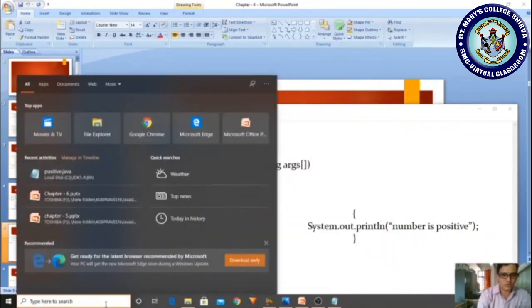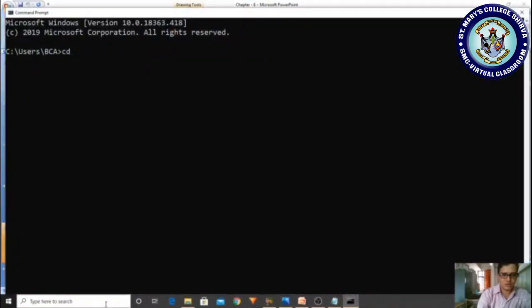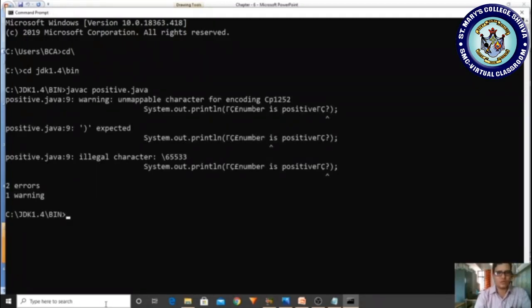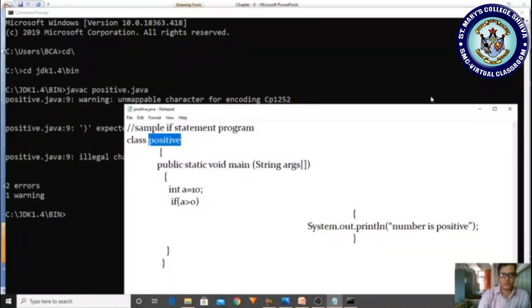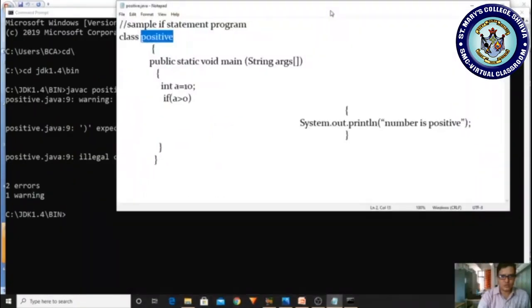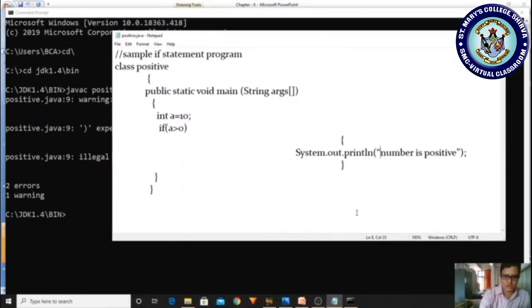Now I take the command prompt and log into the root directory, cd jdk1.4/bin. Compilation: javac positive.java. It is having errors. So please observe what errors we are having. Where it is showing expected, maybe these are the errors, so I am modifying here. The double quotation is showing errors, so I am saving.